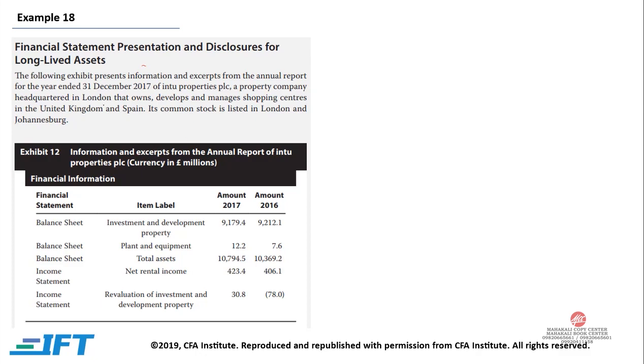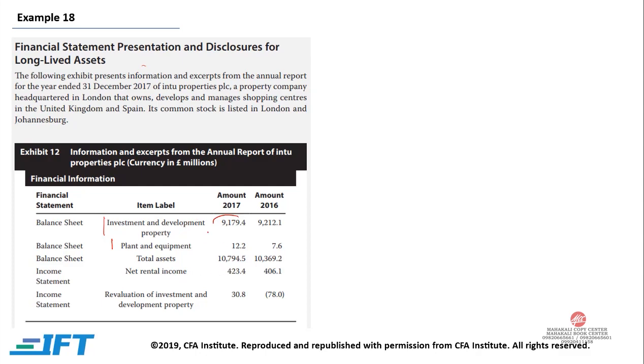Now, this company invests money in shopping centers, and they also develop land. And over here in the balance sheet, we are given the investment and development property. So this is one part. Another asset is your plant and equipment. So total assets is a combination of these two. As we can see, the investment and development property is quite high because this is what the business is all about. They are investing in shopping centers, they are developing land, and so on and so forth.